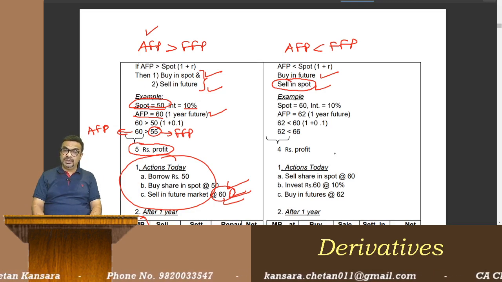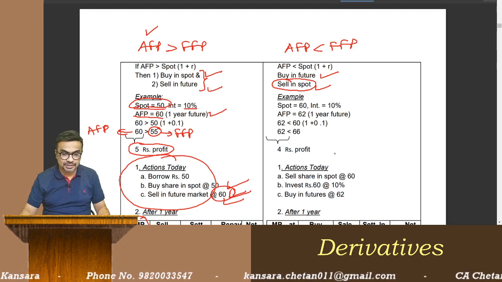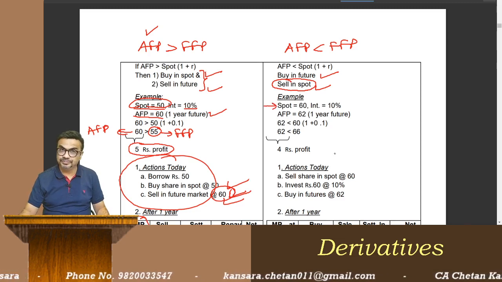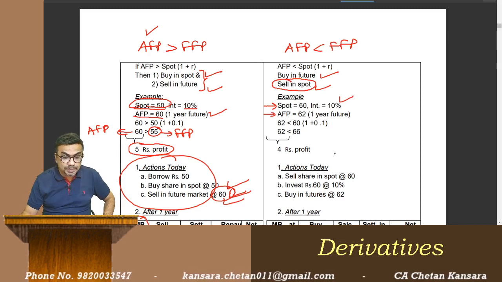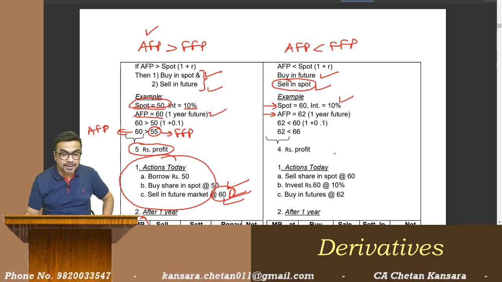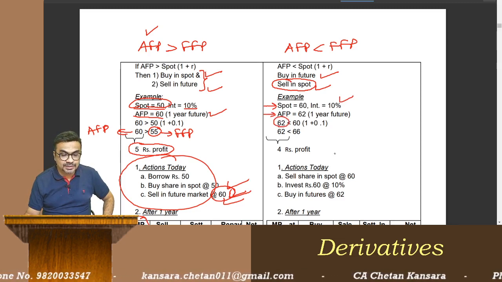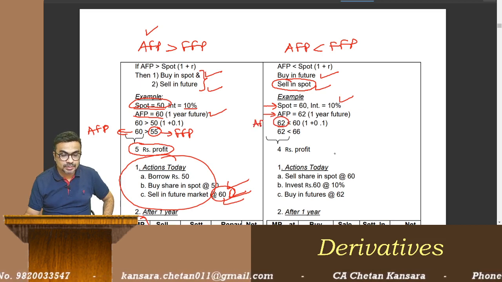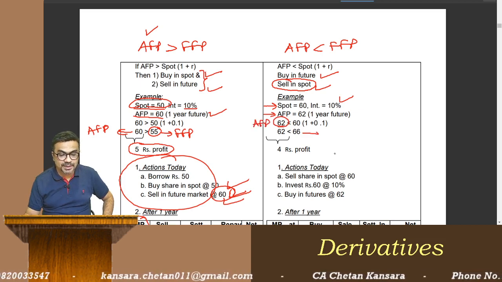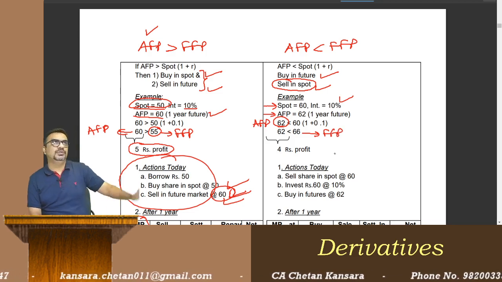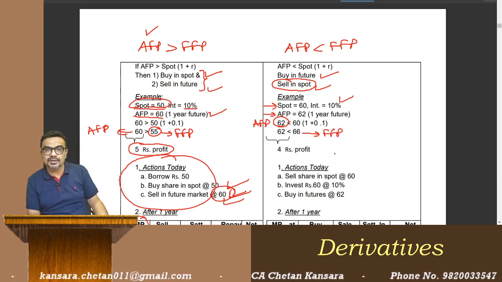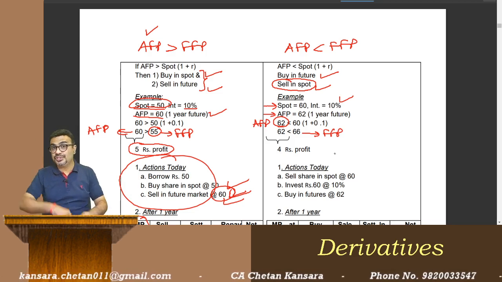See, suppose for example, let us read further. Say spot is 60. Interest is 10%. Actual future price is 62, actual. And what is fair future price? This is fair future price 66. So fair future price is more. Actual is less. So I am going to buy in future market. I am going to sell in the spot market.